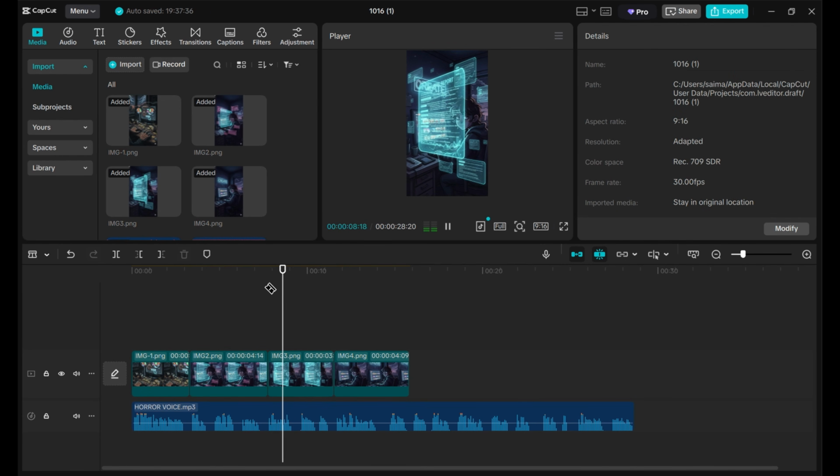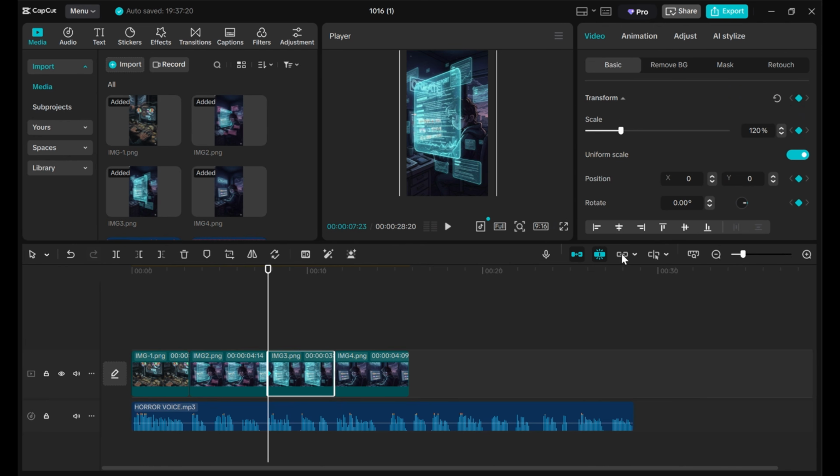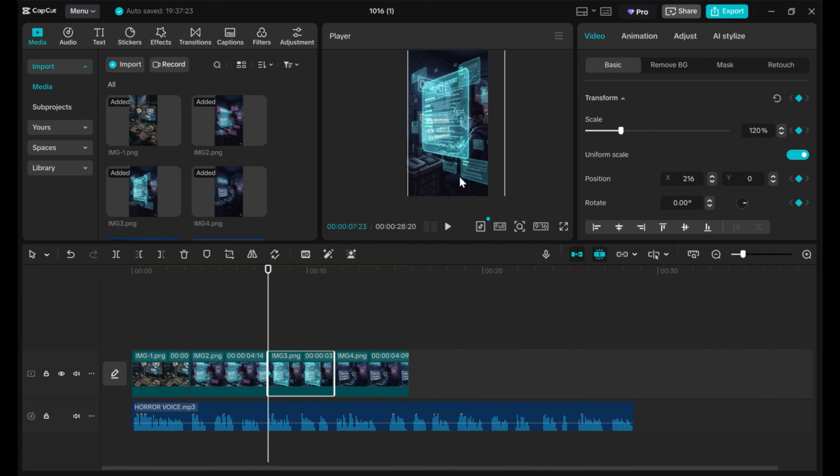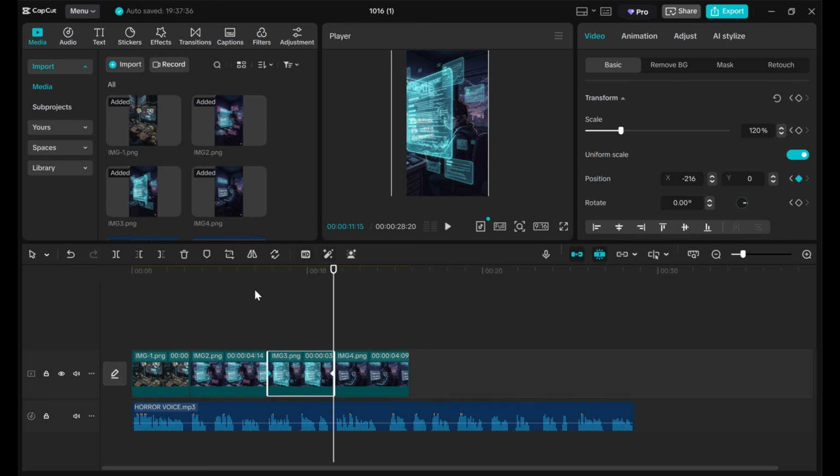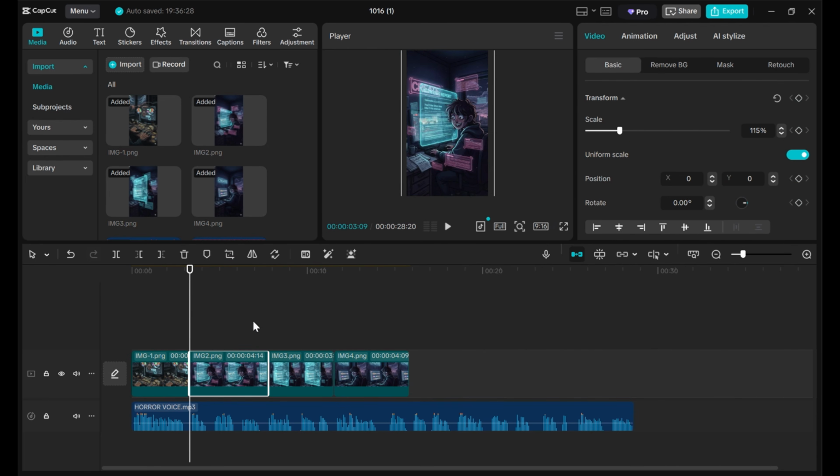For the third image, let's add a slide animation. Make it move gently from left to right. Add a keyframe at the beginning and another at the end of the clip and make sure they sync smoothly. Do this for all your images, adjusting motion and timing to perfectly fit your voiceover.